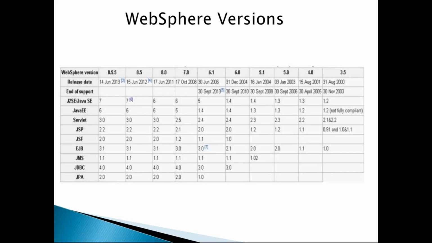But whenever you have a new version of WebSphere, IBM also releases an update to that version. So if you want Java 7, WebSphere 7.0 cannot support Java 7. You need to upgrade your WebSphere to version 8.5 if you want to use a Java 7 application. So based on your requirement, you can select it.